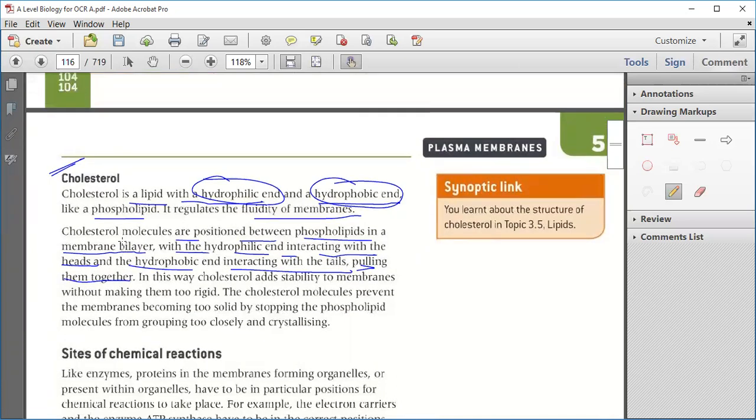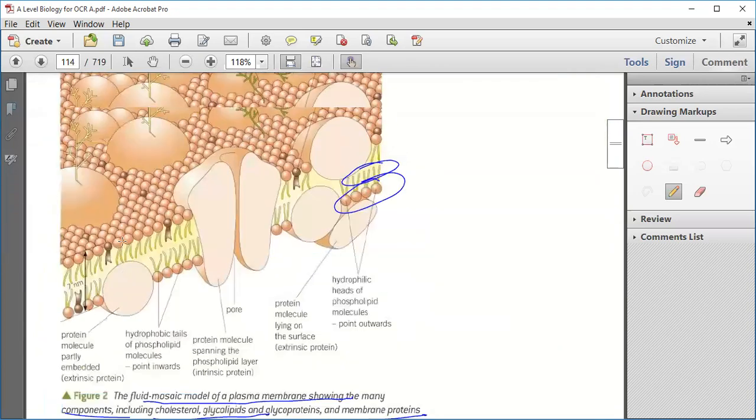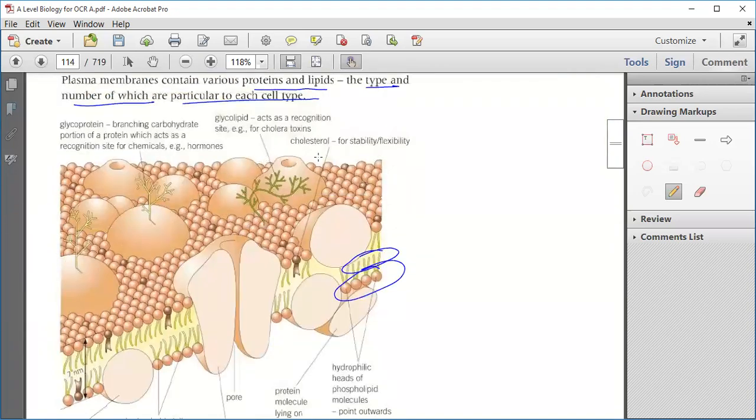If you see this figure, this is the cholesterol, in between the layers. Cholesterol works for the stability and flexibility of the membrane. All these are cholesterol.